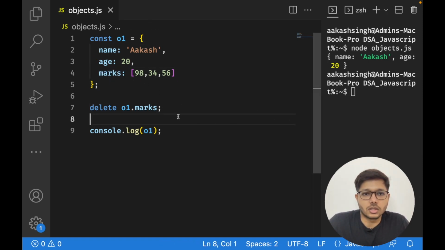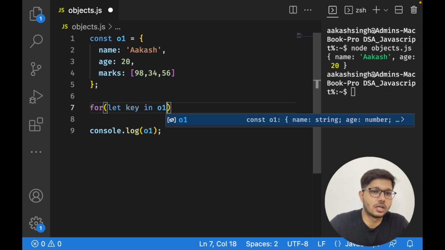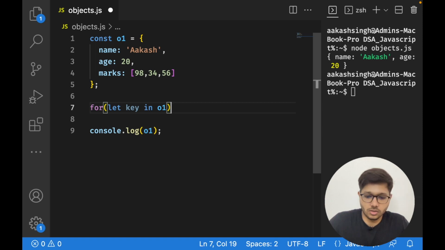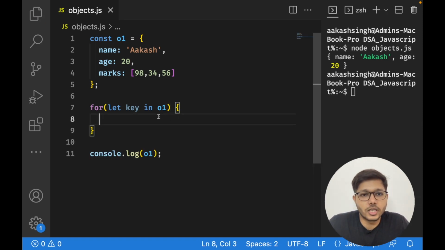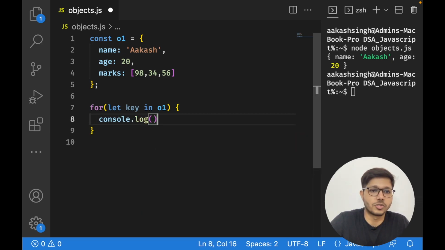So let us now study how we can loop through this object. Okay, so in JavaScript there are several methods. We are going to use this common method: for (let key in object), your object name. Okay, so what it is going to do is loop through all the keys in your object. Okay, so delete this, and now I can access every object value.